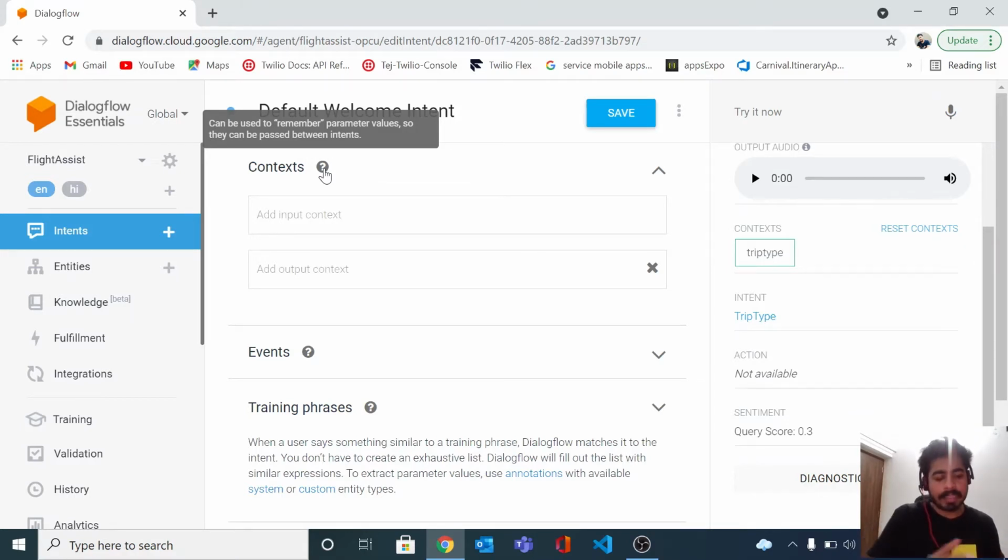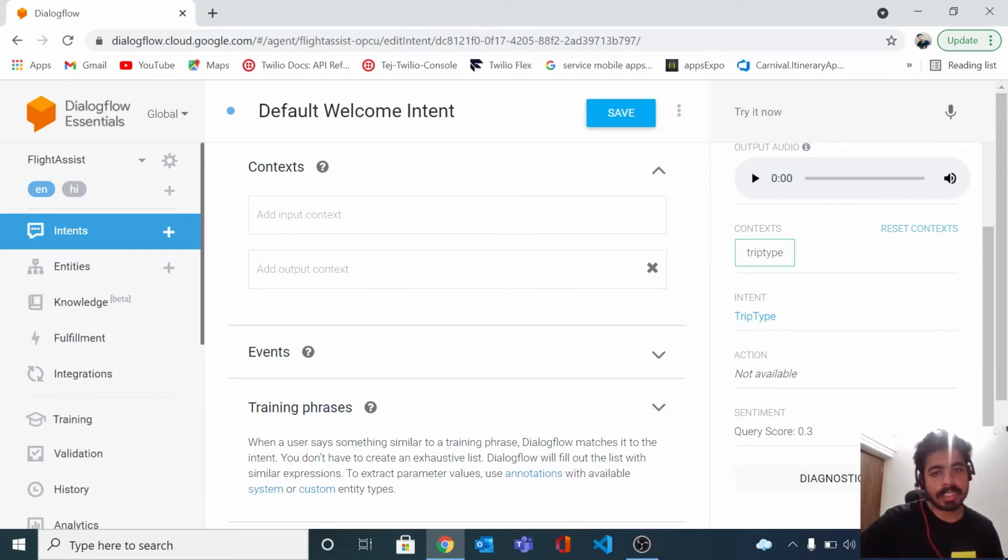In real-time scenarios, the most common problem we face initially is that once we get the intent details and the entities, we need to pass those parameters from one intent to another, to keep the conversation flowing and the data in sync throughout the chatbot. For that purpose, the very useful thing is going to be context.